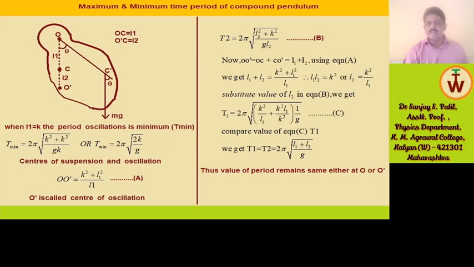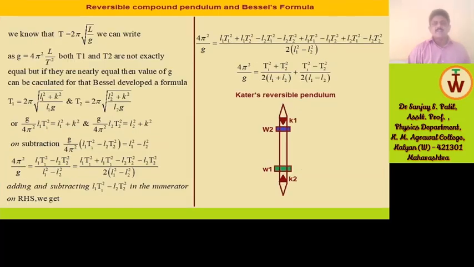That is shown here. Reversible compound pendulum and Bessel's formula. We know that T = 2π√(L/g), so we can write g = 4π²L/T². Both T1 and T2 are not exactly equal, but if they are nearly equal, then the value of g can be calculated.